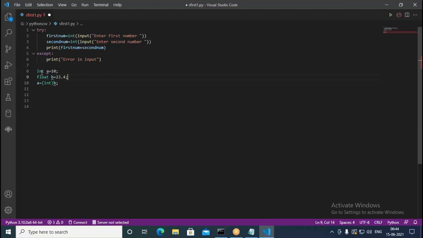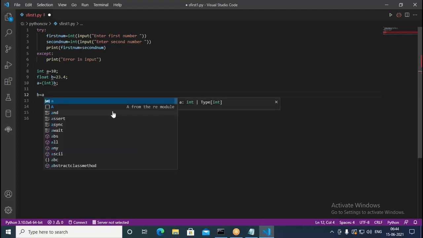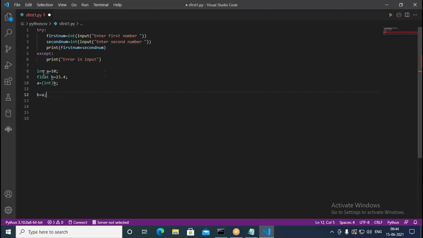Basically, there are going to be two concepts in this. One is widening, the other one is narrowing. So what exactly is narrowing? We are taking a bigger type and converting it to a smaller type. With that, it's going to get narrowed down. Some of the data you may lose. Whereas if you write b equal to a, there is no problem because this is the widening concept. You are converting a into float type of data. There is no problem with that. But when you write a equal to b, this is a problem because you lose some of the data, and this concept is called narrowing down.